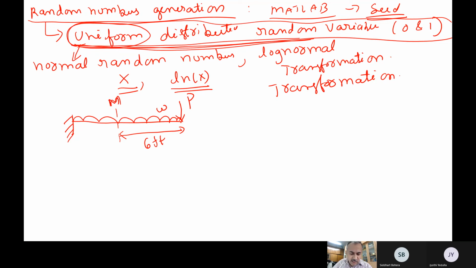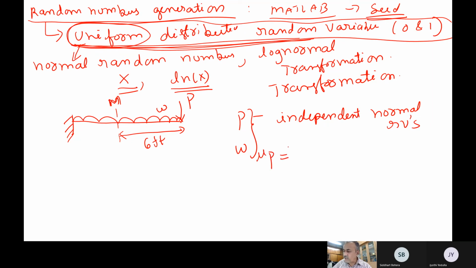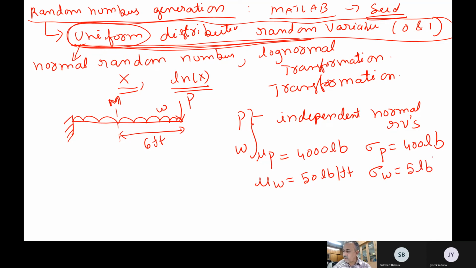It has been given that the loads P and W are random variables. They are normal random variables, both independent, which means there is no correlation between them. The mean value of P, mu of P, is 4,000 lb, and sigma P, the standard deviation, is 400 lb. Similarly, the mean value of this UDL is 50 lb per foot, and the standard deviation is 5 lb per foot.